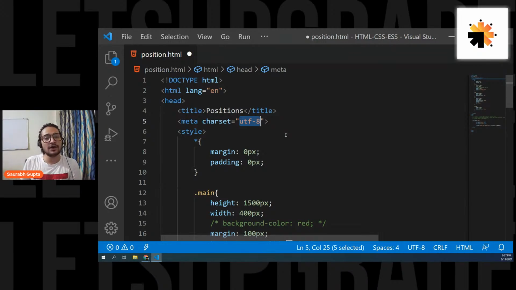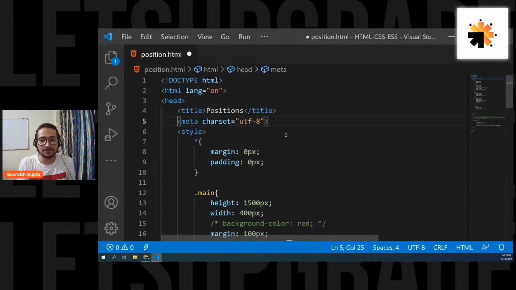This meta tells the character encoding the page is using. You have a meta where you can mention what kind of width should be considered. You have a meta where you can write what keywords to search if I want this page on Google. But the general purpose of meta is to hold extra information related to this page.